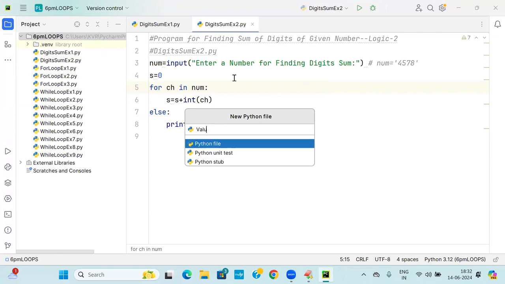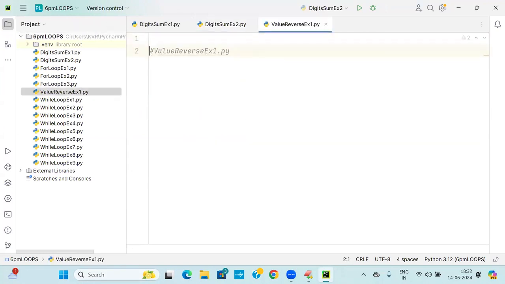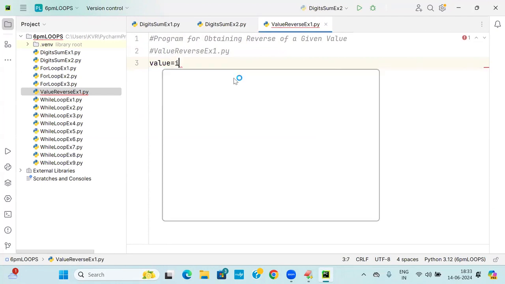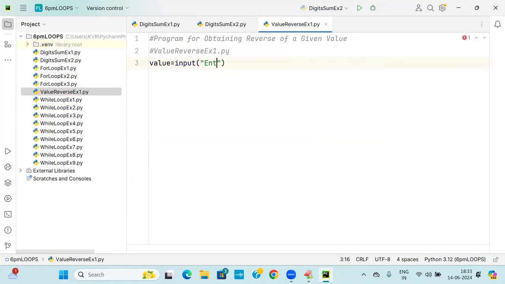So my code is called value reverse example 1.py. There I am writing a program for obtaining the reverse of a given value. Very, very easy. Look, students. value is equal to input, enter any value.